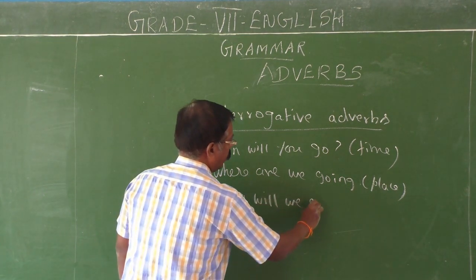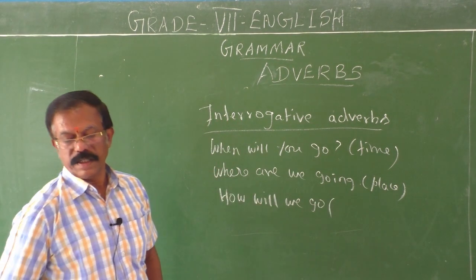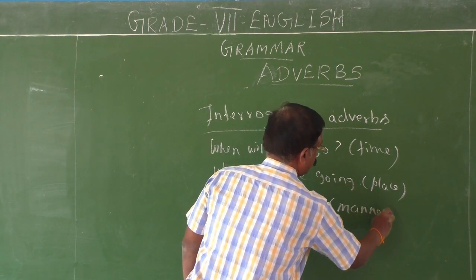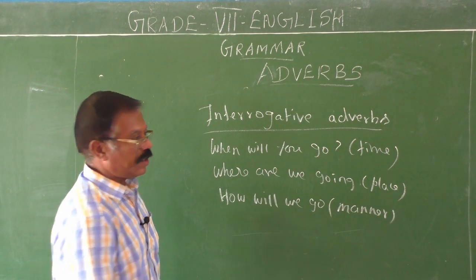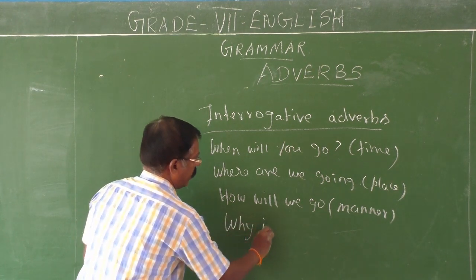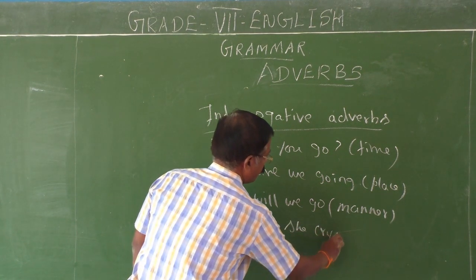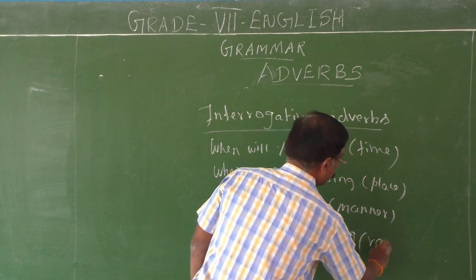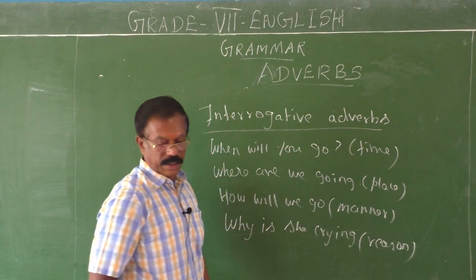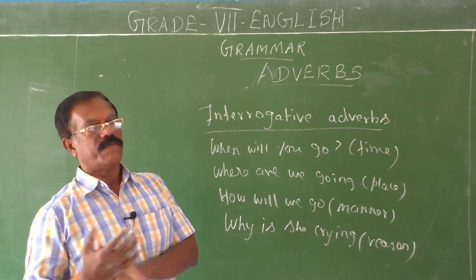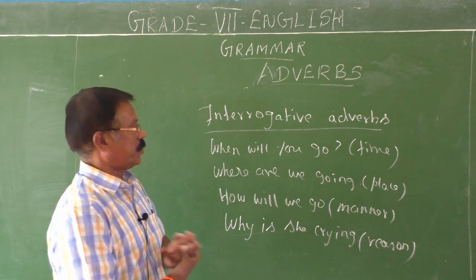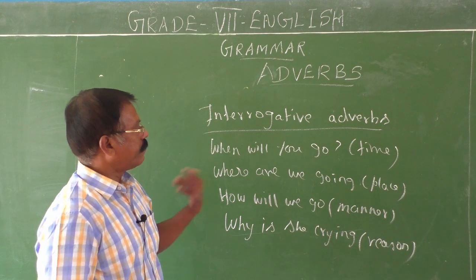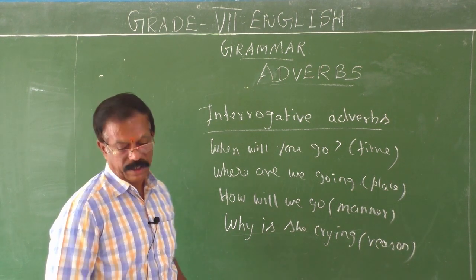This question gives the answer manner. Okay. Then why is she crying? Here it gives the answer for reason. Okay, children. So they are called interrogative adverbs. These adverbs help us to frame questions. Therefore, they are called interrogative adverbs. They help us to frame questions: when, where, how, and why.